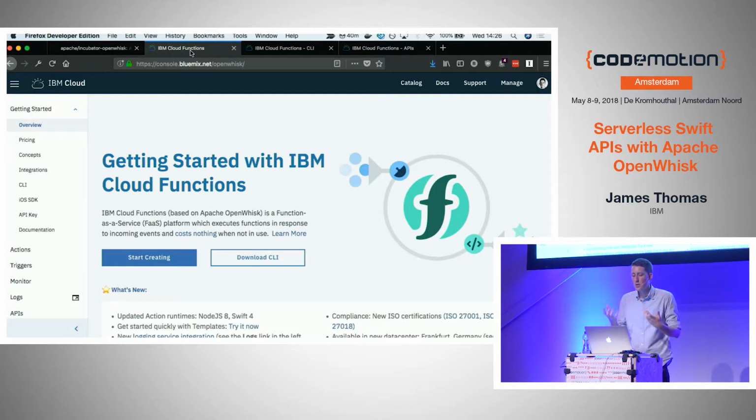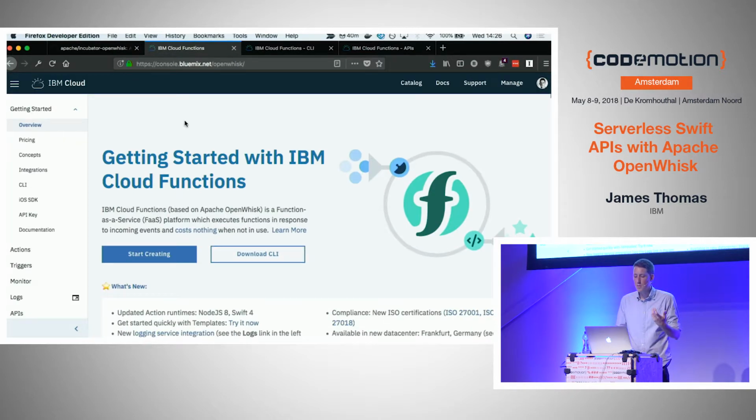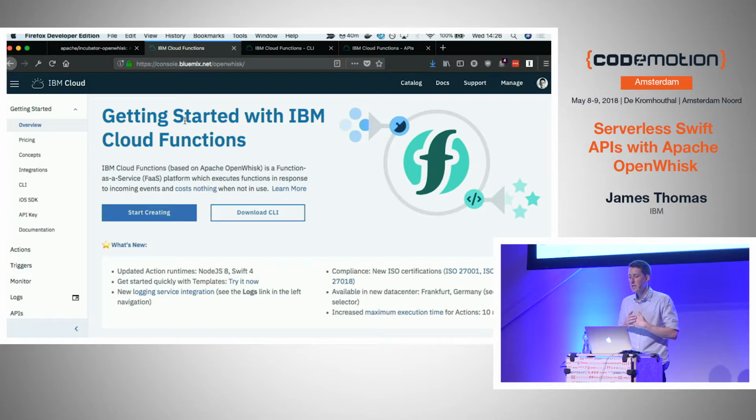So the one I'm going to be showing you today is a service called IBM Cloud Functions. Essentially, this is IBM's service offering, and it's just a purely managed, hosted version of that open source project running in the public cloud. And if you sign up for a free account, like all service providers, you get a very generous free tier that you can play around with without incurring too much charge. But it's just that core open source platform that I've already introduced.